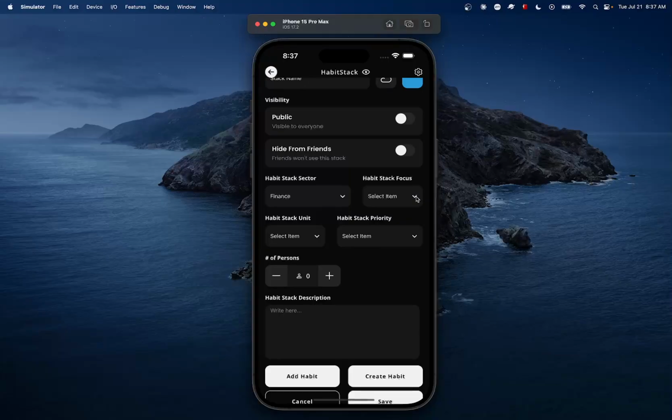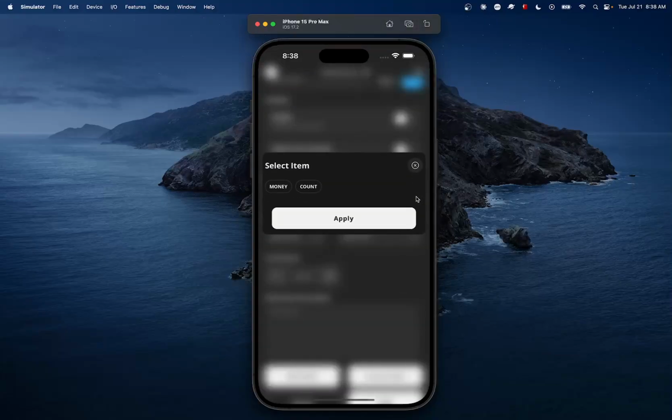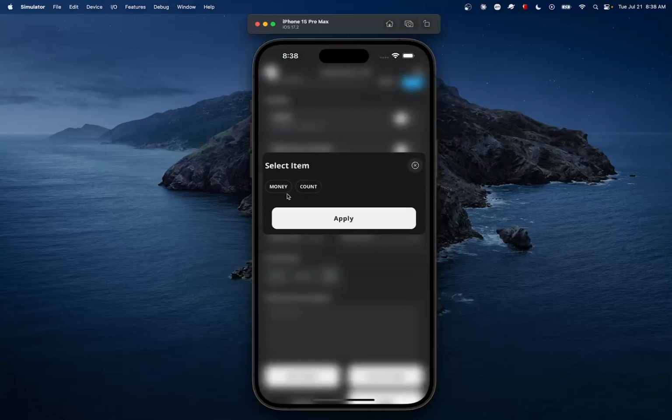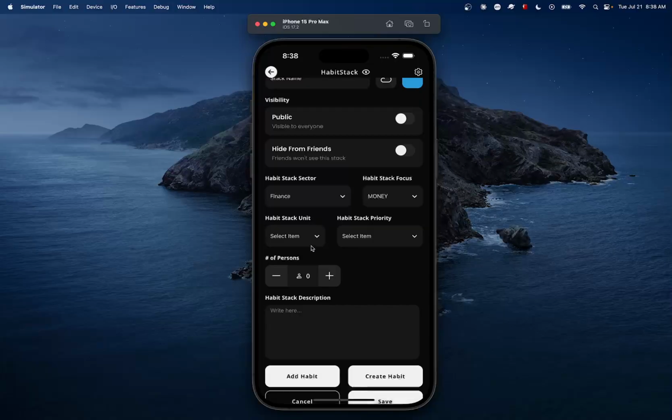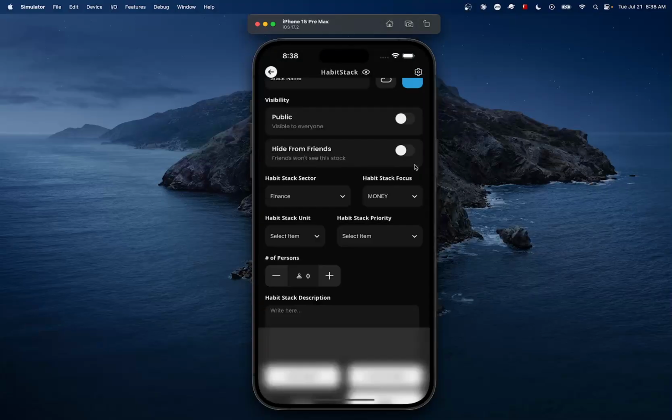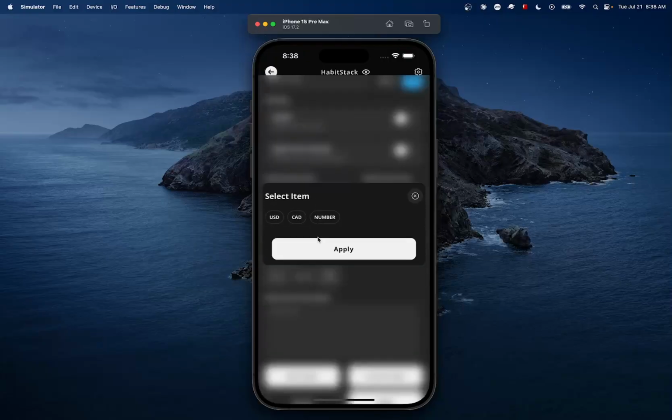Now, when you select a sector, you will modify your selection when it comes to different items, such as the focus. For example, when it comes to the finance sector, you can focus either on the money or the count. Let me click on the money, apply the change, and this will also point out which value can serve as a unit.